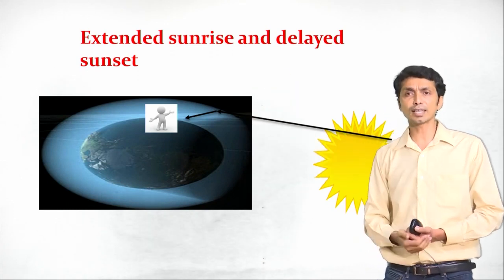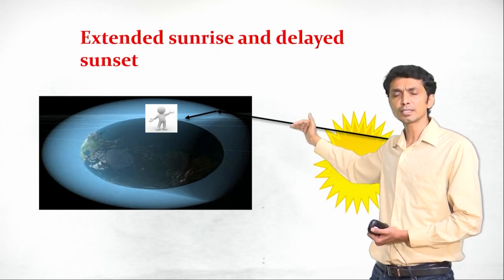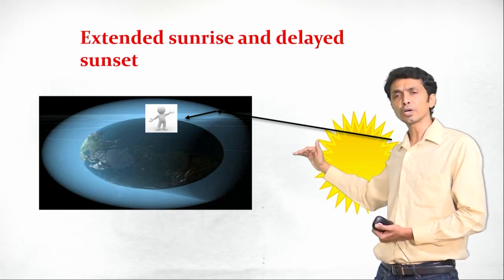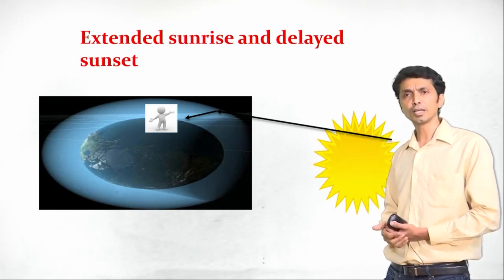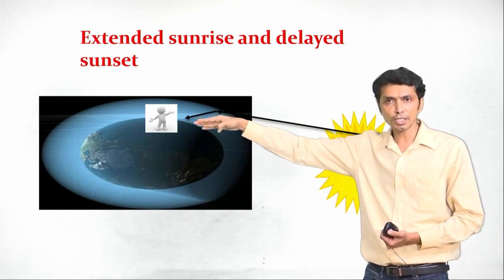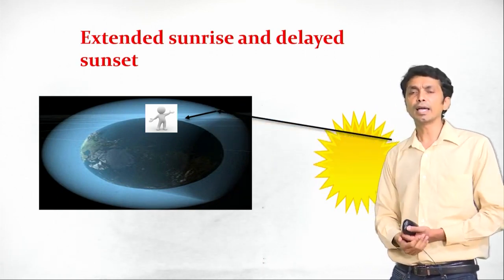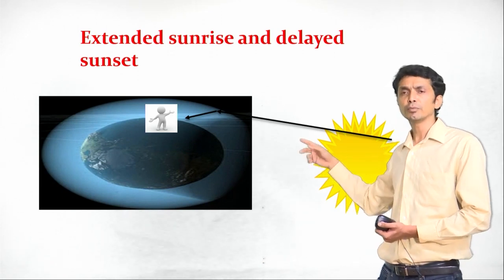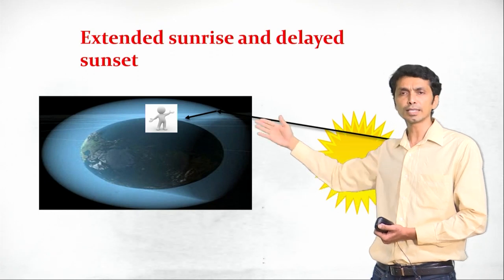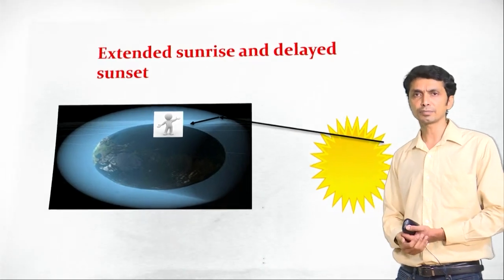How about the extended sunrise? Let us say at this point the sun is at the stage of rising, but still not above the horizon. When it is not above the horizon, it should not be visible to the observer. But as air is present here, the ray of light, even though it is not reaching the observer directly, goes into the air, refracts from there and reaches the observer. So before the sunrise itself, when the sun approaches the horizon, the observer gets to see the sunrise. This is what we call extended sunrise.